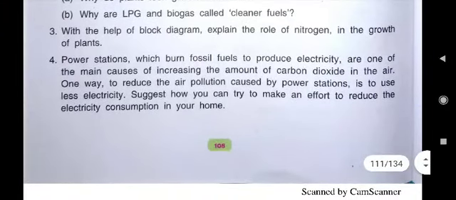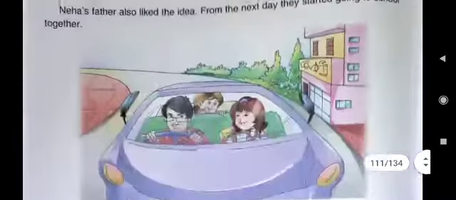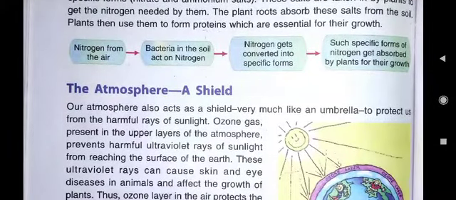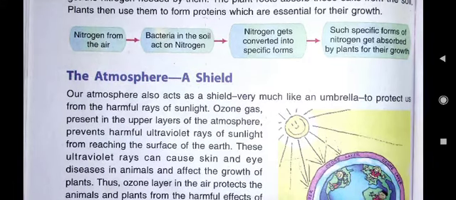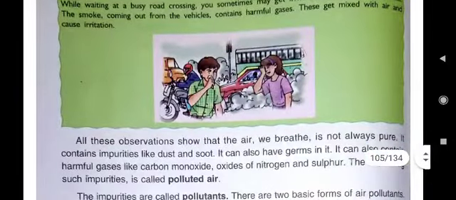Then with the help of a block diagram, explain the role of nitrogen in the growth of plants. That diagram is given in your book. You have to draw it in your science notebook. Here it is, the block diagram. Nitrogen from the air, bacteria in the soil act on nitrogen. Nitrogen gets converted into specific forms, and such specific forms of nitrogen get absorbed by plants for their growth. You have to draw it in your science notebook.